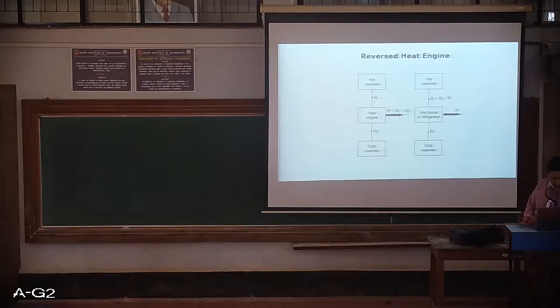Since this heat engine is reversible, I will reverse the transfer of heat in a reverse manner. Q2 is the heat being extracted from the cold reservoir and Q1 is the quantity of heat which is sent to the hot reservoir, and Q1 is equal to Q2 plus W, where W is the work input and Q2 is the heat extracted from the cold reservoir. So this is the way a reversed heat engine operates.